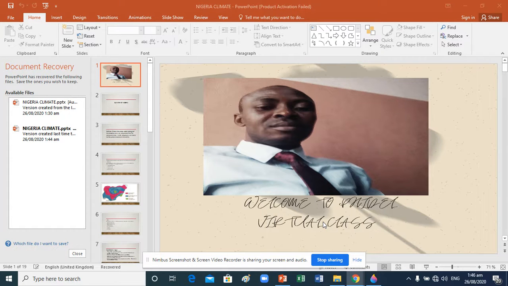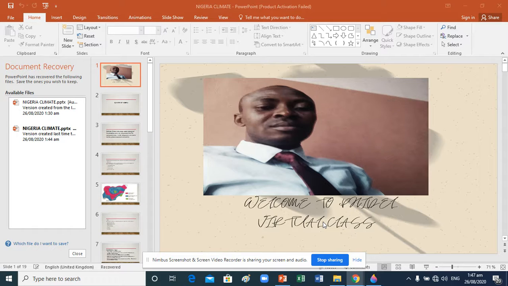Then apart from that, we talked about Nigeria size, and we can remember Nigeria is the fourth largest country in Africa in terms of what? Land mass. In terms of land mass, Nigeria is the fourth after Mali, Niger, and Mauritania.